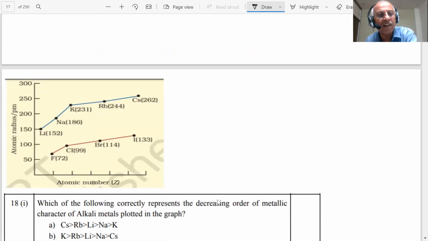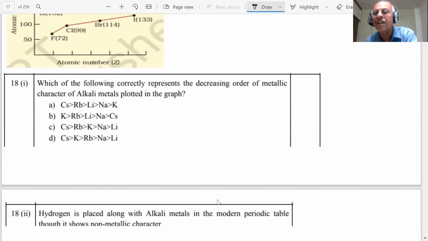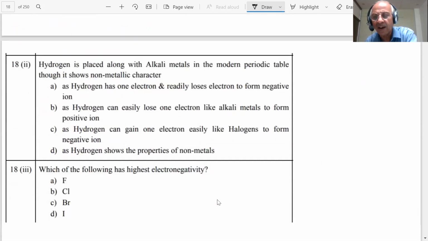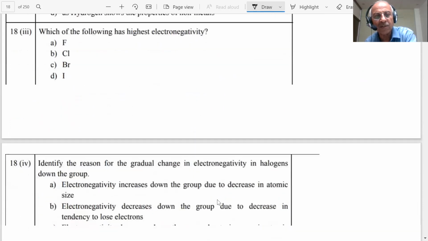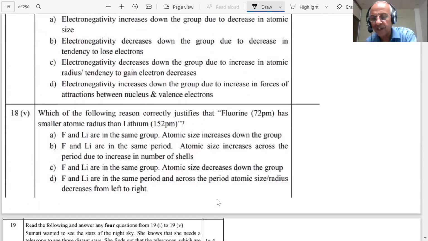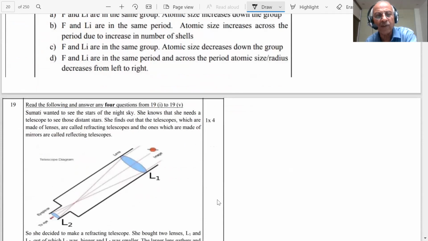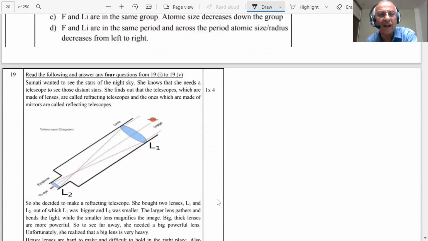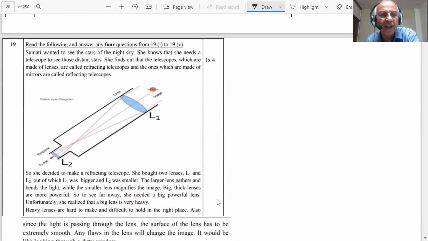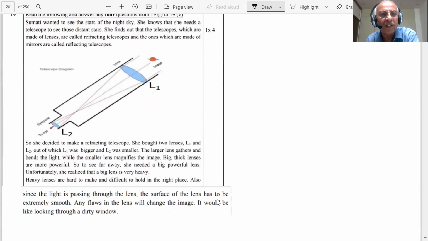Again, you see there are graphs, student, x-axis and y-axis, atomic number, atomic radius. So we should have a practice of solving such questions. I always tell the students that when you read the NCERT book, again, you see there is a diagram here. The diagram and some information are provided in the picture. When there are diagrams and some information given, we should read it very carefully, and the questions will be based on whatever is written in this paragraph. And there is a diagram.